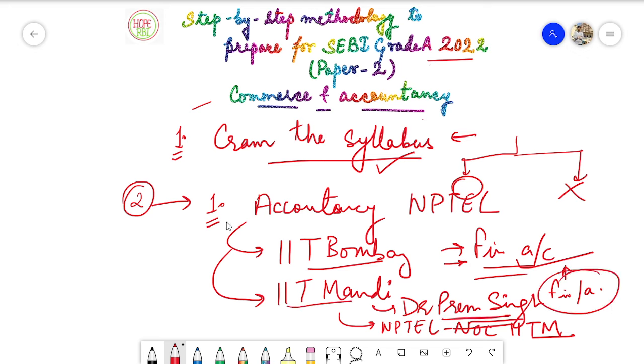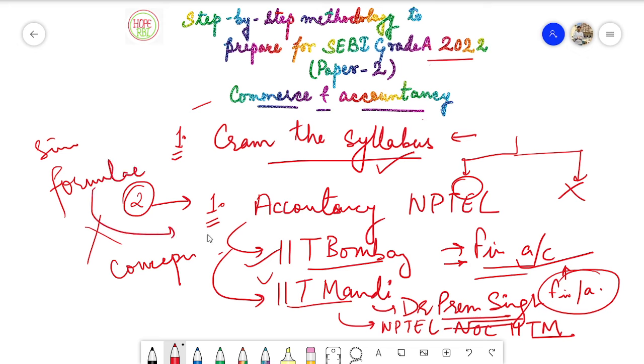You will be able to understand every concept, and there are some very good numericals given in both these playlists. But you also need to understand that you don't have to solve very complicated numericals. You can watch those videos only for conceptual clarity, but you don't need to actually solve them. You have to solve the numericals which are based on the simple concepts and the simple formulas that you will encounter while attending these lectures. Only those numericals are very important.